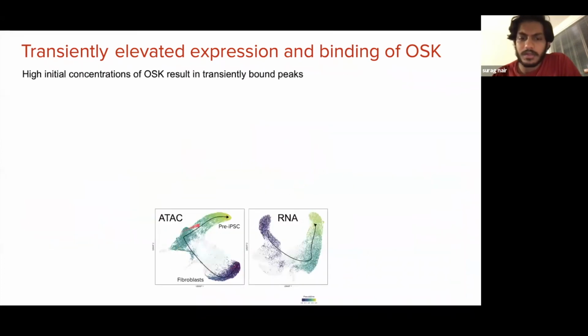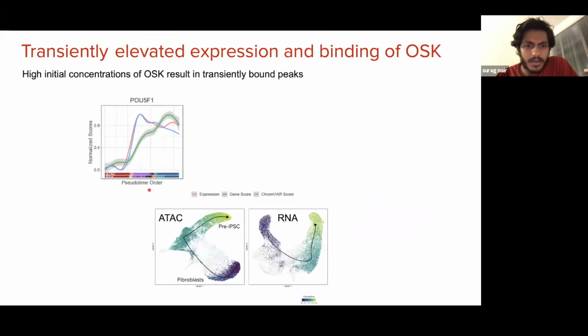If you look at the primary reprogramming trajectory, here we're looking at the pseudotime analysis, and I've pointed out the main arrow of reprogramming in the ATAC and RNA UMAPs. If you look at the expression and also the chromVAR score, which is an indicator of motif activity, for the OCT motif, we can see that the OCT expression as well as the motif activity peaks at an intermediate time point and decreases further beyond that.